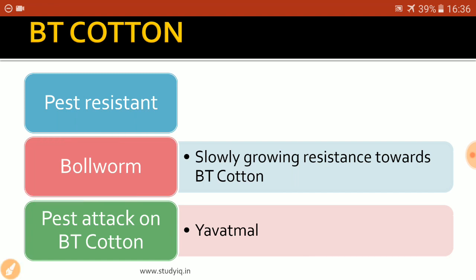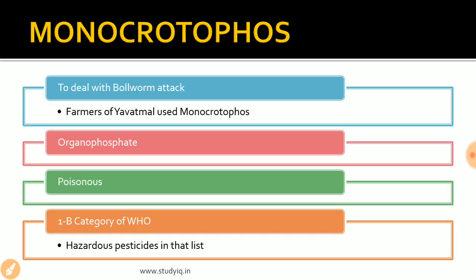So what happened in Yavatmal was that the bollworm pest attacked the cotton crop, and to avoid the menace of the bollworm pest on the cotton crop, the farmers started using pesticides. The pesticide that was used the most by the farmers was Monocrotophos. Monocrotophos is the name of the pesticide that was used by the farmers of Yavatmal to deal with the menace of the bollworm pest on the BT cotton crop.